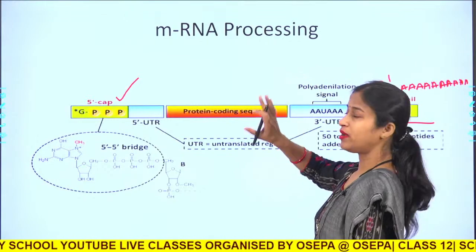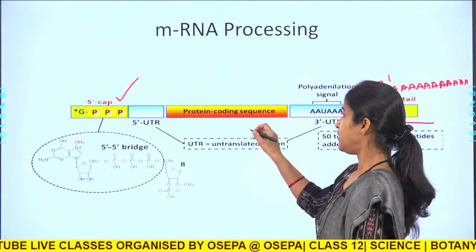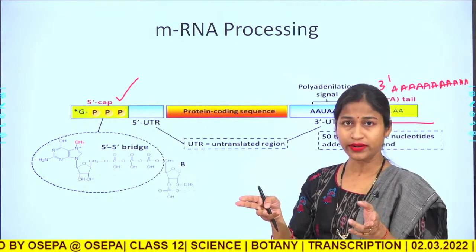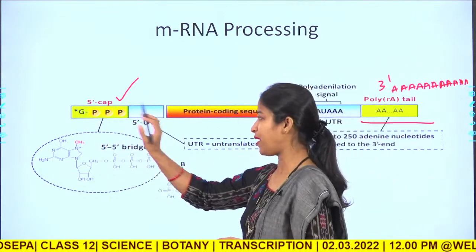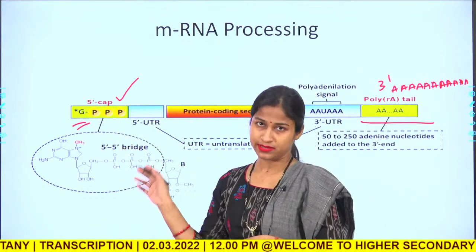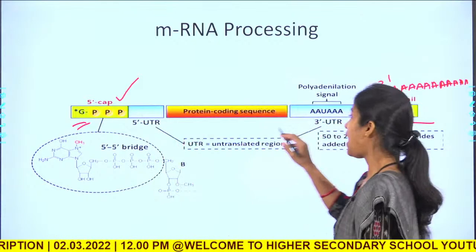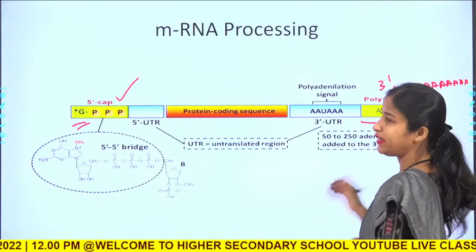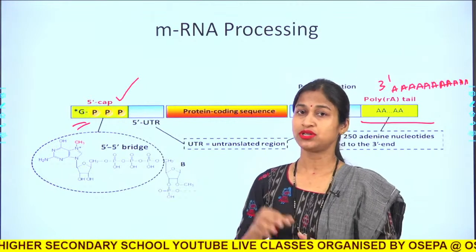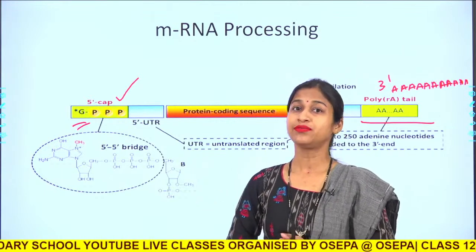So, this is all about mRNA processing. There is the splicing, the cutting of the intronic region, the addition of a 5 prime cap, and mostly this is a guanine nucleotide that is added towards the 5 prime end, and the addition of a 3 prime poly A tail. This is all about the post-transcriptional modification of mRNA in case of eukaryotes.